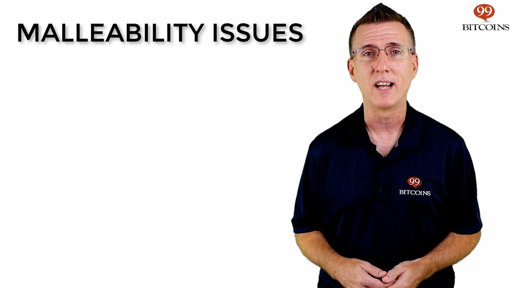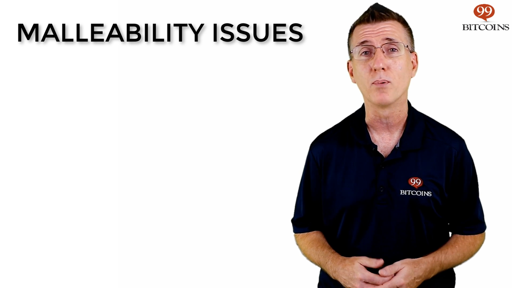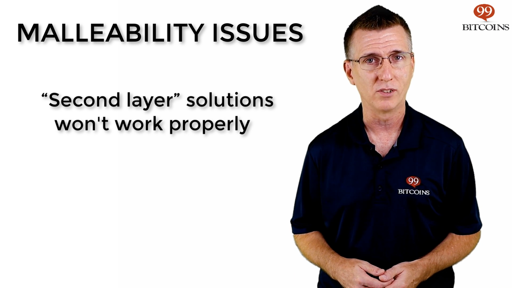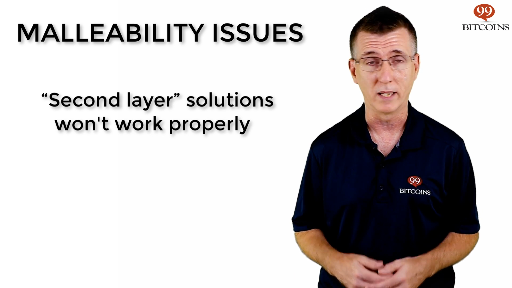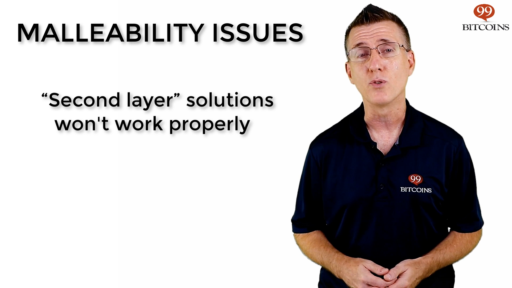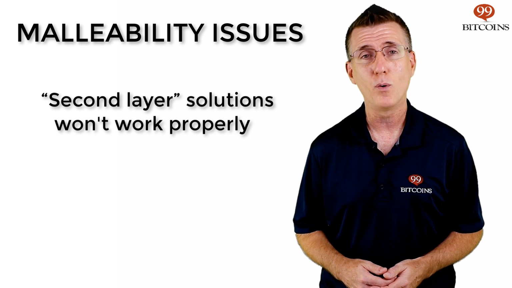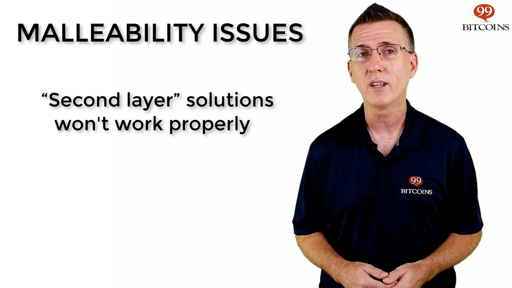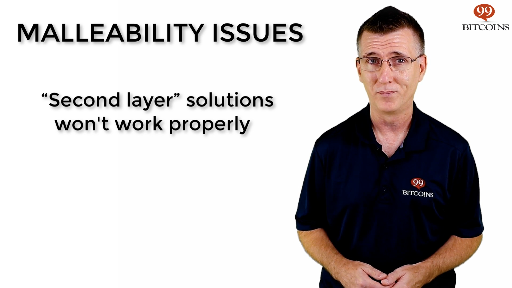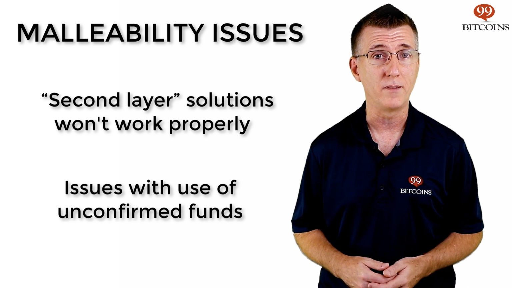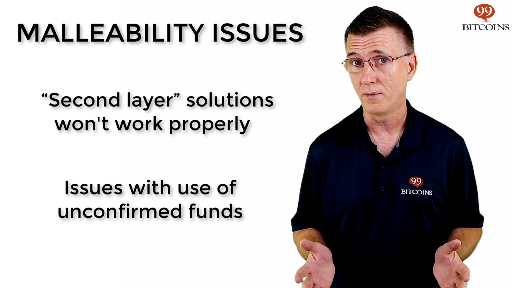Creating a new transaction ID for an existing transaction can be problematic for a number of reasons. First, if you want to build second-layer solutions on top of the Bitcoin network, like the Lightning Network, you need to make sure no one can alter the first layer since the one relies on the other. If you want to learn more about the Lightning Network, make sure to catch our episode about it as well. Second, altering transaction IDs can cause issues if you're spending or accepting unconfirmed funds.